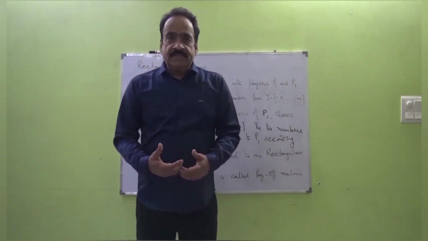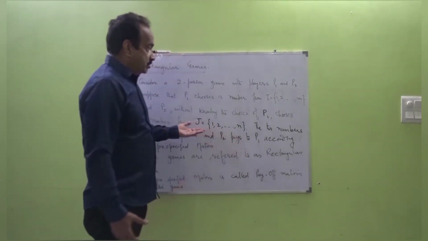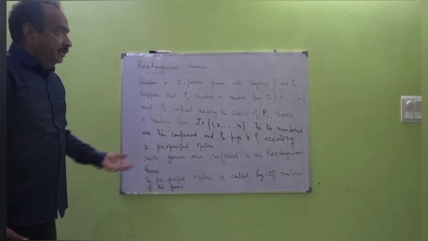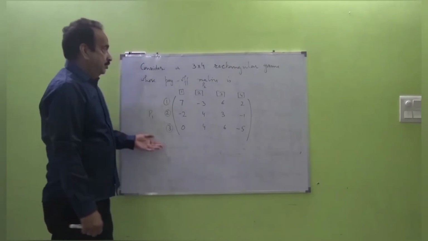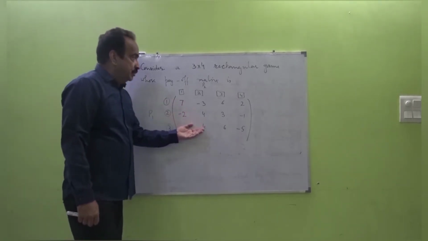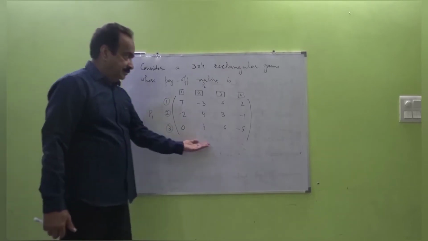So let's begin with one example, in which we'll show how to proceed to find the value of the game for a rectangular matrix. Now consider a 3 cross 4 rectangular game whose payoff matrix is this one.